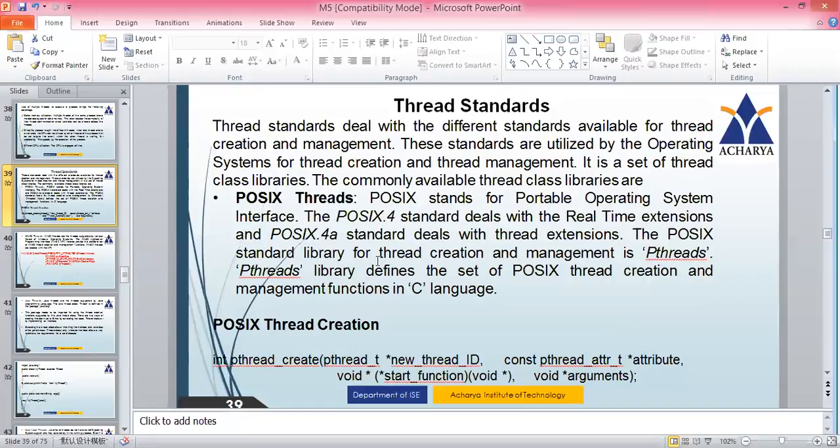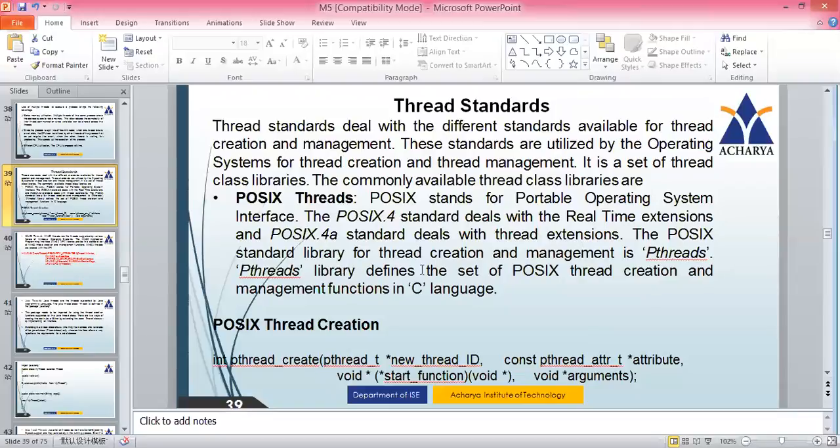POSIX standards is the first one. We have three, and we will see them one by one. POSIX stands for Portable Operating System Interface. The POSIX 4 standard deals with real-time extensions, and the POSIX 4a standard deals with thread extensions. So 4 stands for real-time extensions and 4a stands for thread extensions.